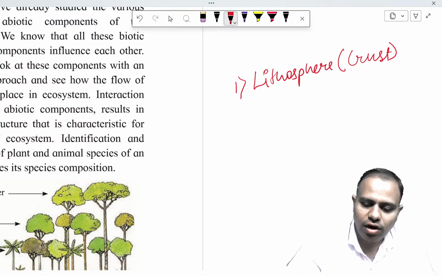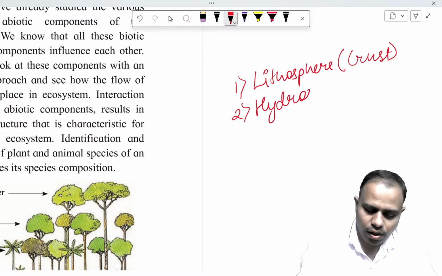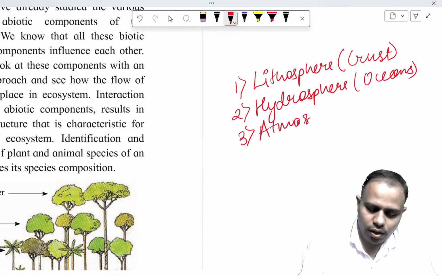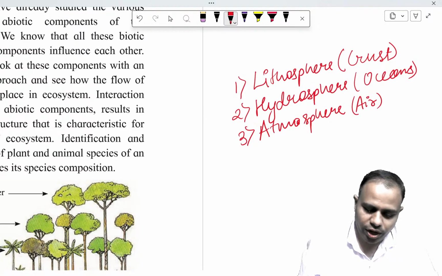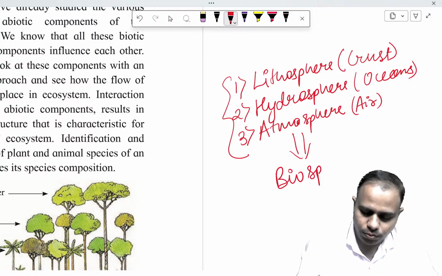Then what comes after lithosphere? The next layer is hydrosphere. This means oceans, seas, water, etc. The third layer is atmosphere, through which the earth is surrounded. It is the air column of the earth. Now all the three layers together form the biosphere.